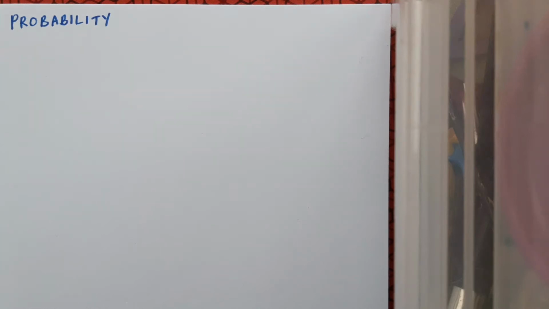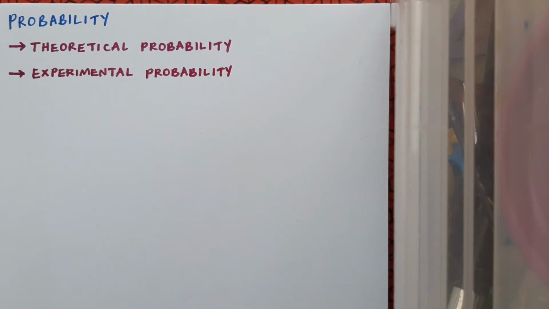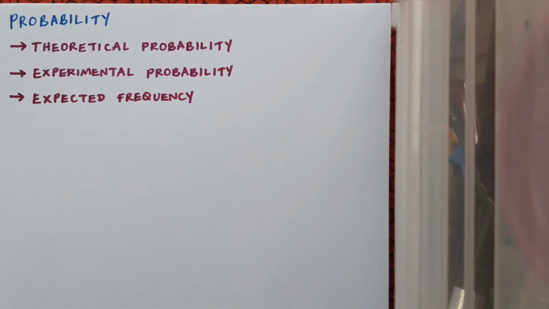In this video on probability, we'll be talking about theoretical probability, experimental probability, expected frequency, and fairness. Let's start by talking about theoretical probability.